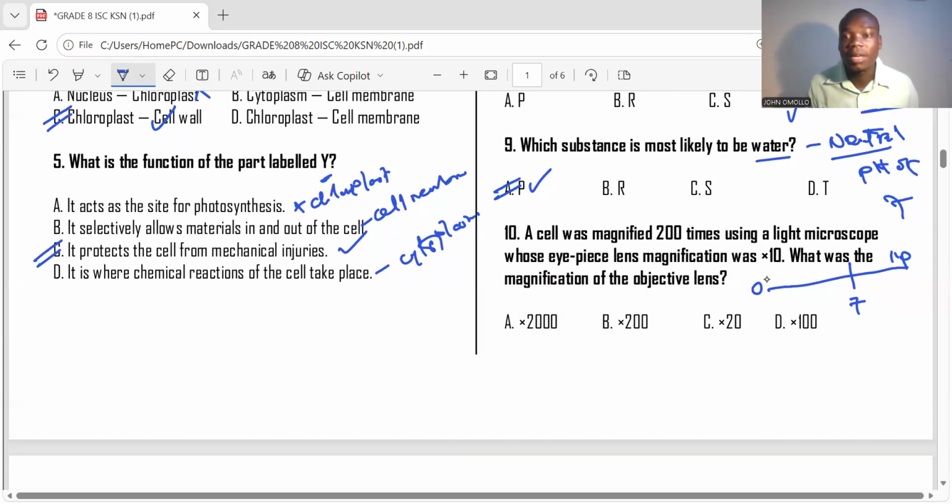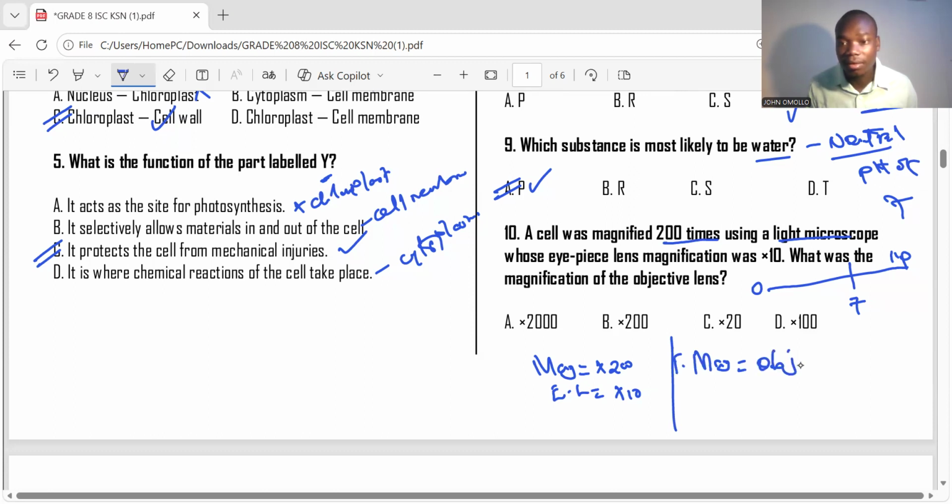Number 10, a cell was magnified 200 times using a light microscope. So the magnification was times 200, whose eyepiece lens magnification was times 10. What was the magnification of the objective lens? We know that total magnification is equal to objective lens times eyepiece lens. You need to write the entire formula down for you to earn the marks.